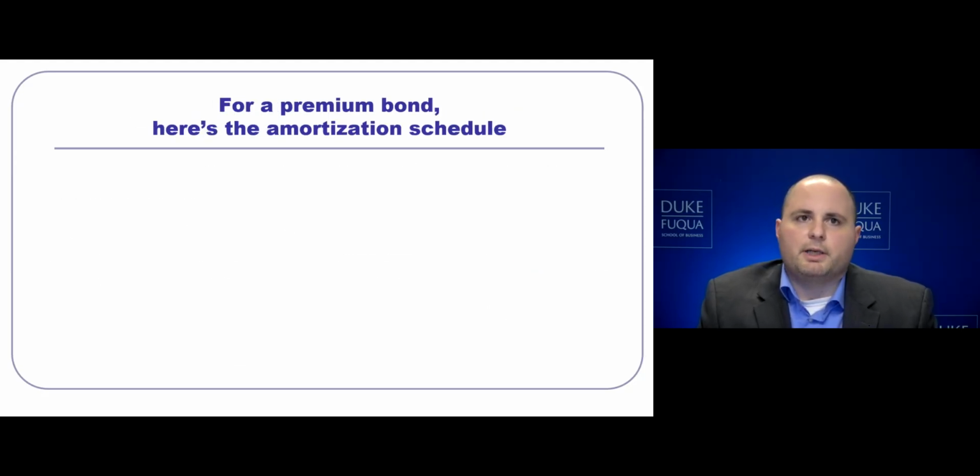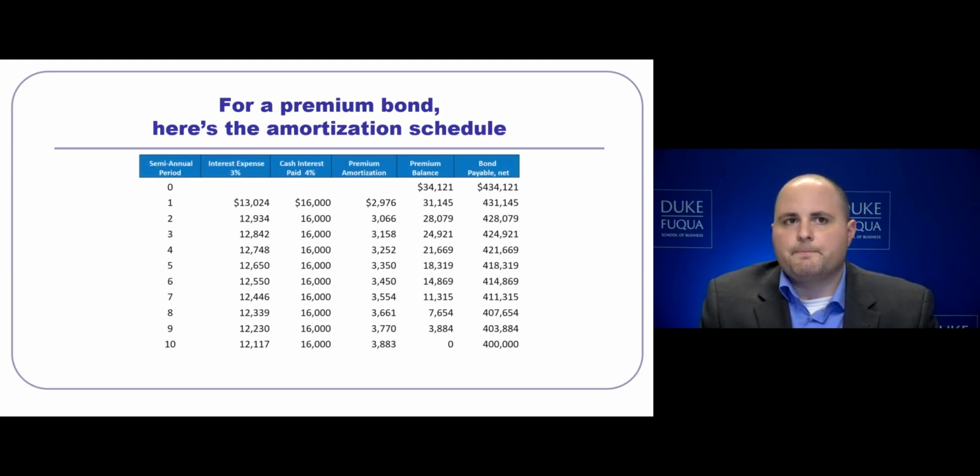Switching to the premium bond, here's the amortization schedule for that. Again, our interest expense will be calculated using 3% because, remember, our effective rate of interest at time of issuance for our premium bond was 6%. 6% divided by 2 is 3%. For our cash interest paid, again, we are going to use our coupon rate divided by 2. 8% divided by 2 is 4%.